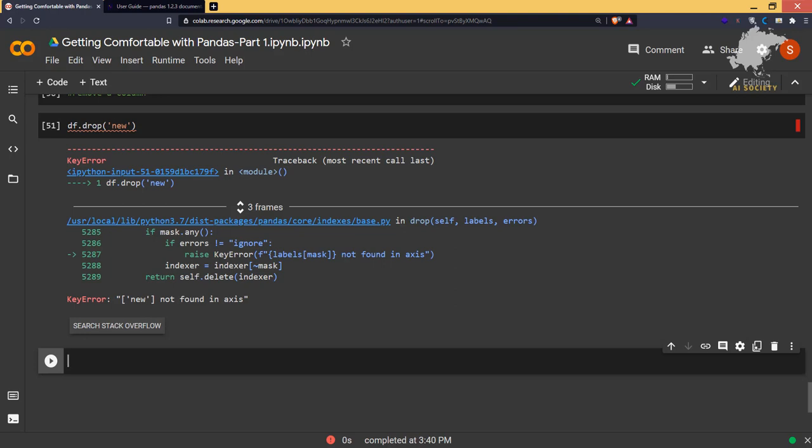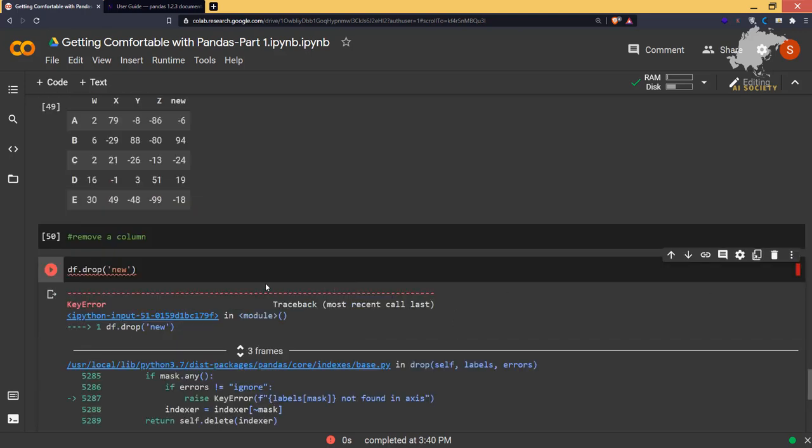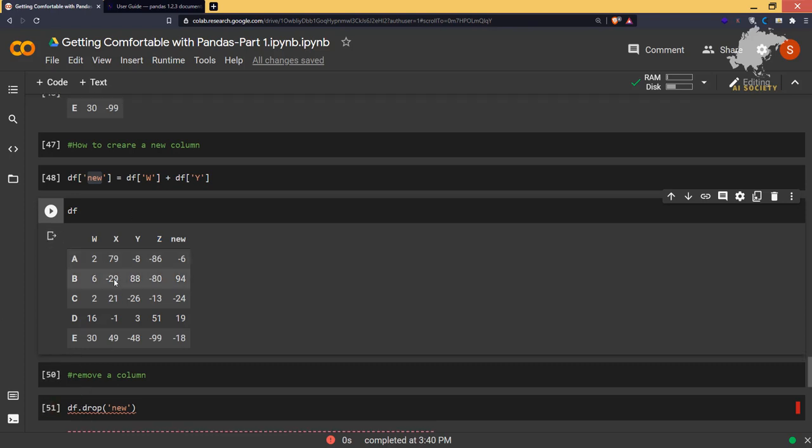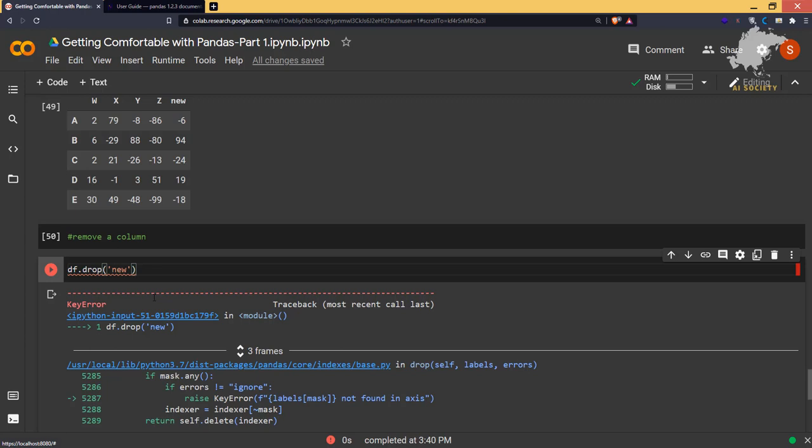And what is the error? It is saying new not found in axis. So whenever you want to drop a particular column or a row, the column and the row can have the same name. It is quite possible, you know, a Z column can also have a Z row. So that is why whenever you are dropping something, you have to mention the axis.